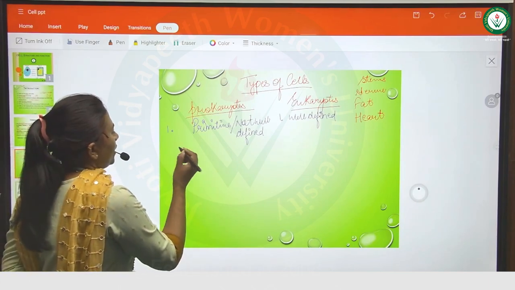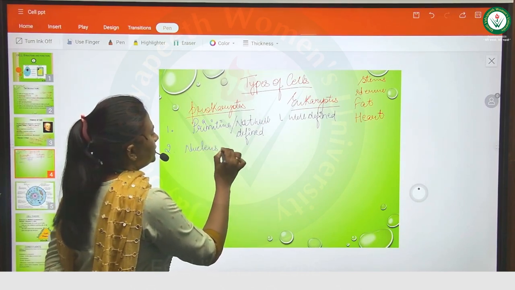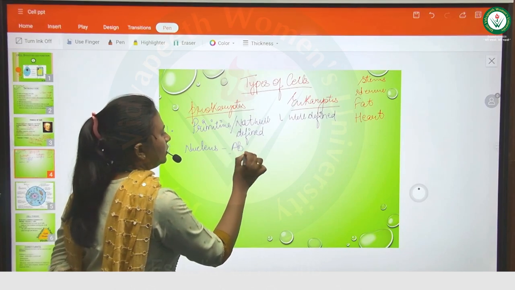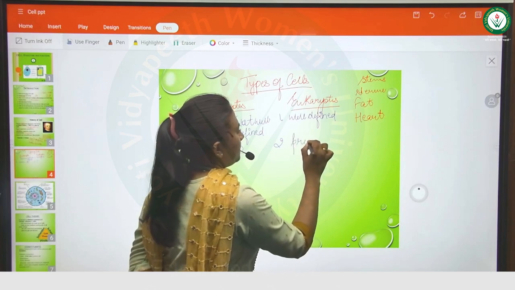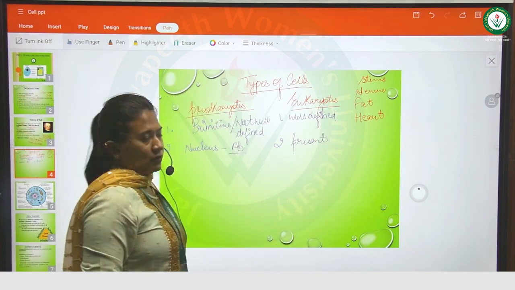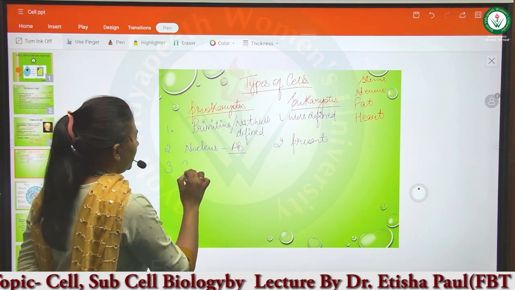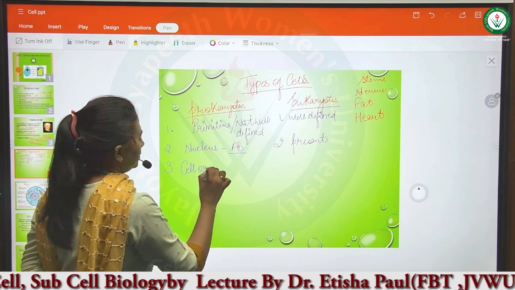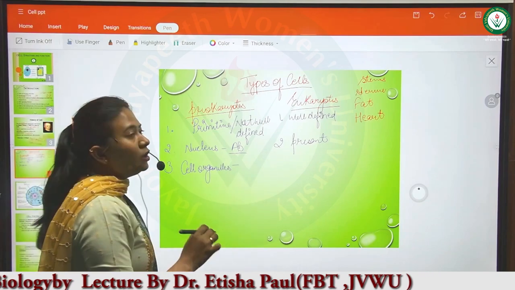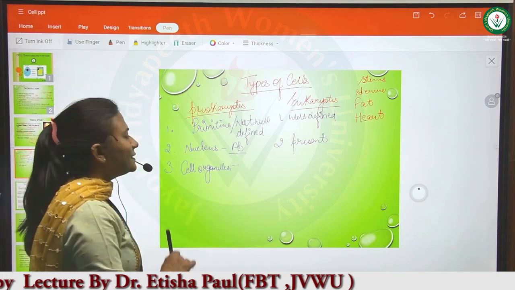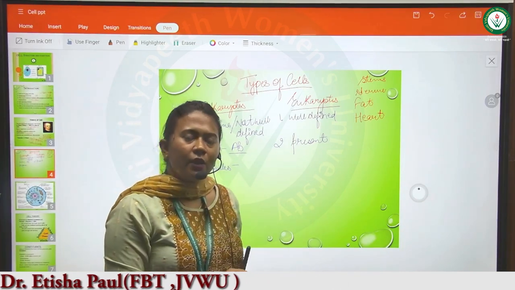Next, if we talk about the presence of nucleus, the nucleus is absent in prokaryotes while it is present in eukaryotes. Next, if we talk about the cell organelles, not all cell organelles are present in prokaryotes, but in eukaryotes all the cell organelles are present.